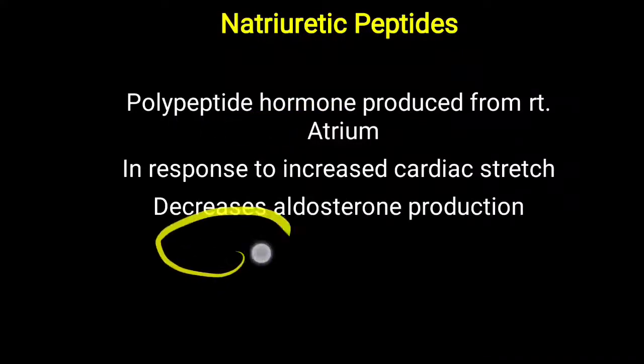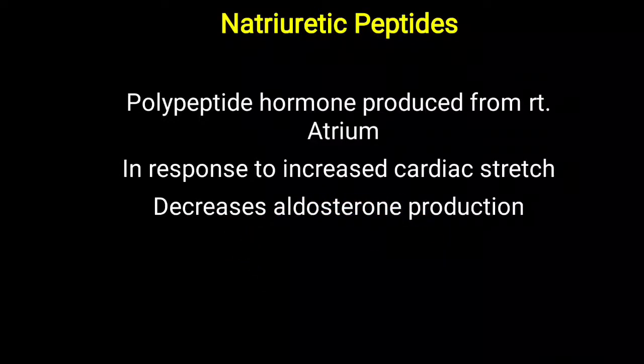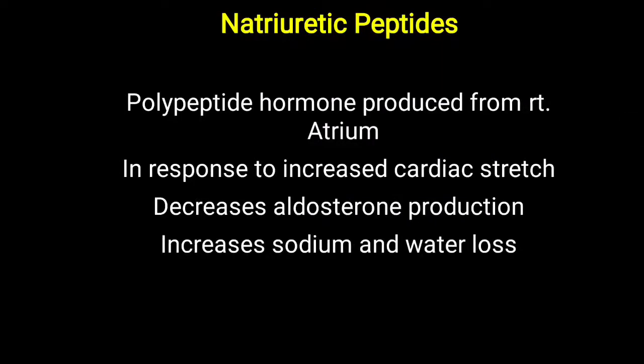This will lead to decreased aldosterone production. Then what happens? Sodium retention will be decreased, with more sodium excretion as well as water loss. So overall there is increased water and sodium loss in the urine. So there is an overall loss of water in the urine when there is cardiac stretch. Cardiac stretch occurs mainly when there is increased blood volume. Increased blood volume will lead to cardiac stretch, and that will release this natriuretic peptide, particularly from the right atrium, that is atrial natriuretic peptide.